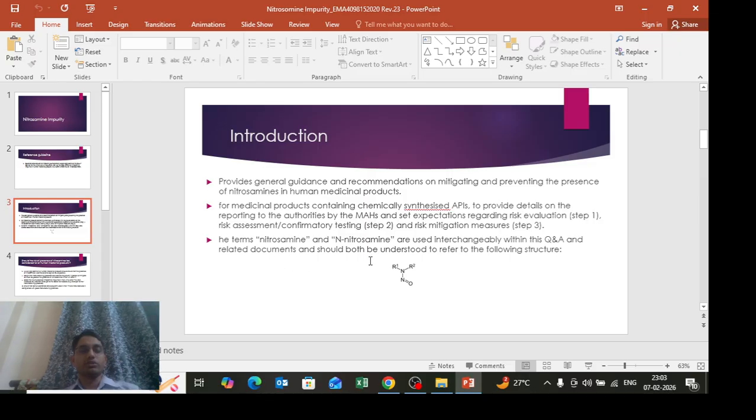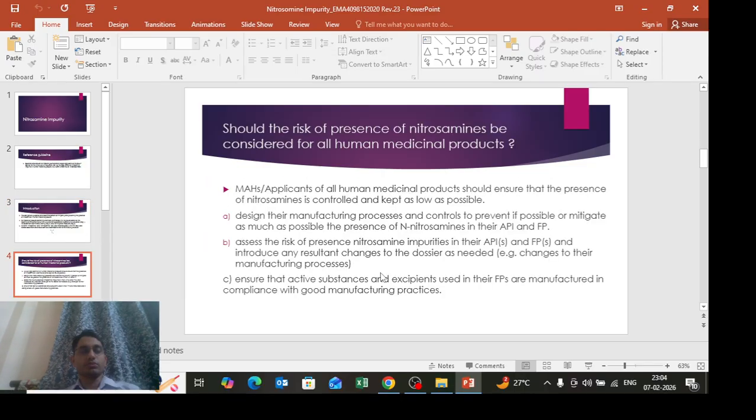Related documents should be understood in both ways. Refer to the molecular structure; this is the chemical structure of nitrosamine. Marketing authorization holders of all human medicinal products should ensure that the presence of nitrosamine is controlled and kept as low as possible. What do the guidelines say? For all medicines, we have to ensure that the availability of nitrosamine impurities is kept as minimal as possible.